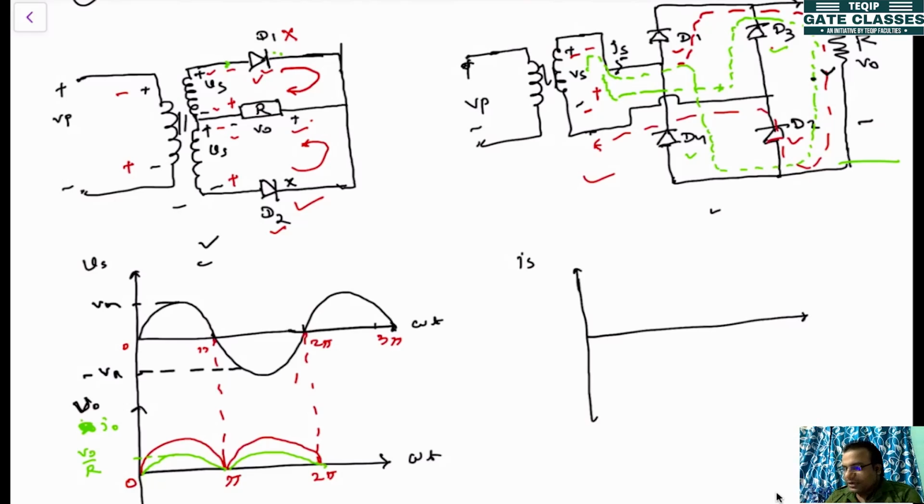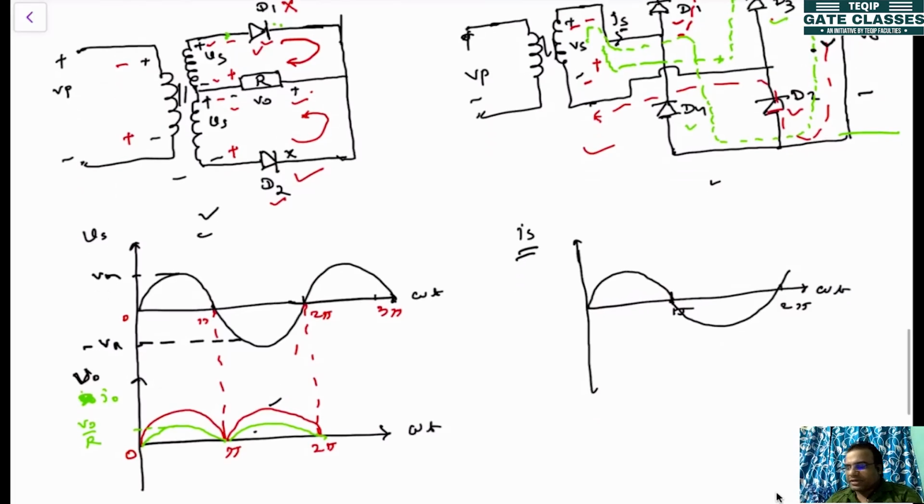So if you plot the Is, this is pi, this is 2 pi. In the positive half cycle, if I0 is like this, Is will be like this. But in the negative half cycle, the current will be flowing in the reverse direction. So the source current will be alternating in nature, but the load current will always be unidirectional. The load current is like a rectified version. So this is the difference between these two.